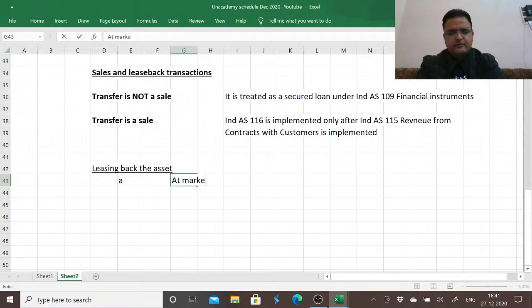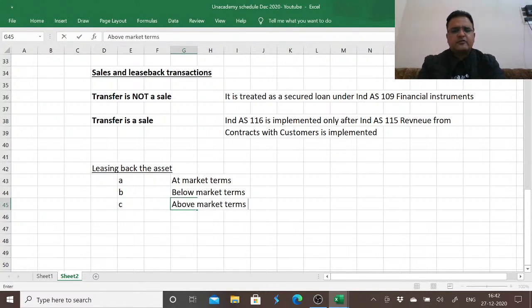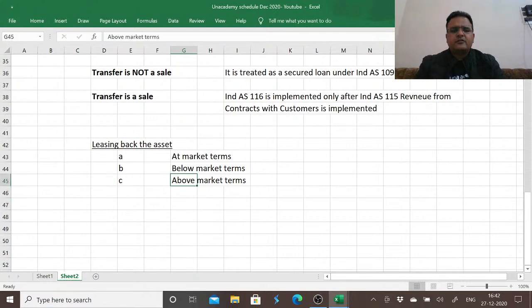at market terms, below market terms, and above market terms. So there are three situations which arise because of leasing back the asset. If they are sold at market terms, then we normally record the sale. So the entries we pass are, we record a sale, we receive cash, we de-recognize the existing carrying amount of the asset, and we record right of use asset, and if there is any gain or loss on transfer of this asset, we recognize that gain or loss as well.